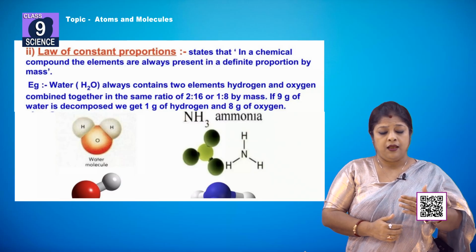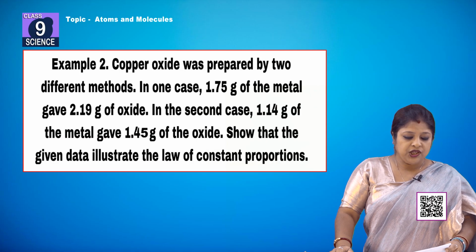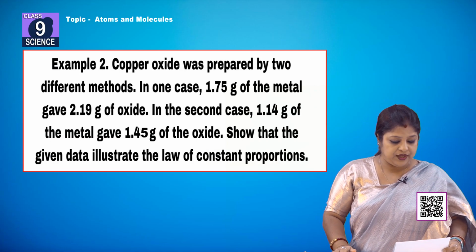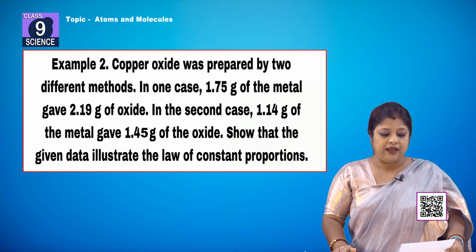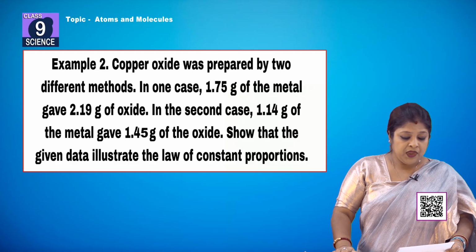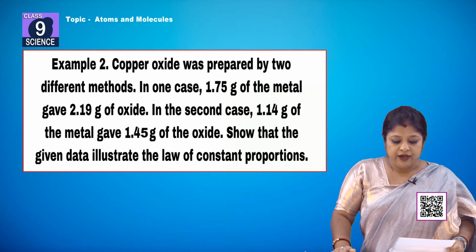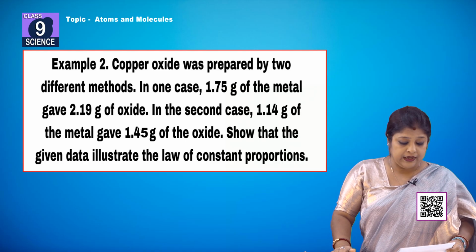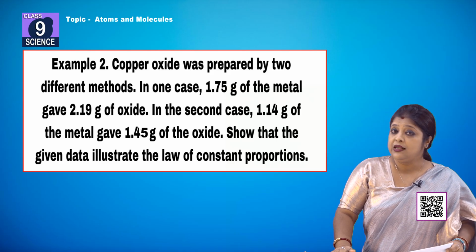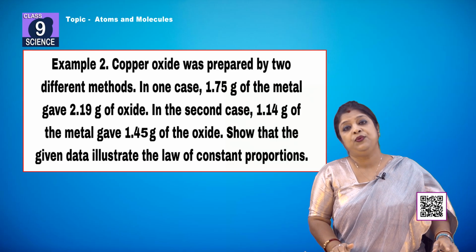Suppose a chemical compound is formed. Copper oxide was prepared by two methods. In one case, 1.75 gram of metal gave 2.19 gram of oxide, and in the second case, 1.14 gram of metal gave 1.45 gram of oxide. Is the given data in accordance with the law of constant proportion? You are to show that.